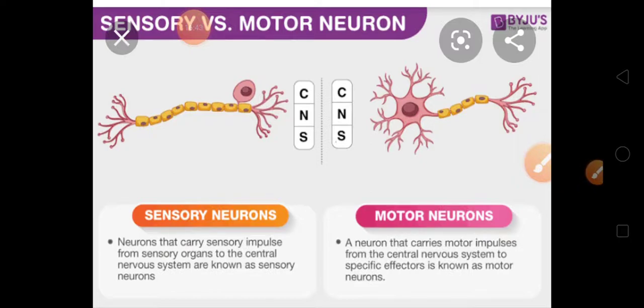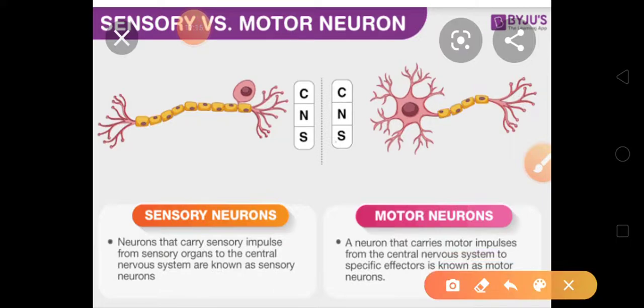So that is your sensory neurons. Understood? That means sense organs means nose, eyes, I have explained to you, the 5 sense organs. So from these sense organs, the message, that means impulse, will be carried to your central nervous system, means brain. What is central nervous system, that we will do. So don't get confused. Information or impulse carried from sense organs to brain is your sensory neuron.